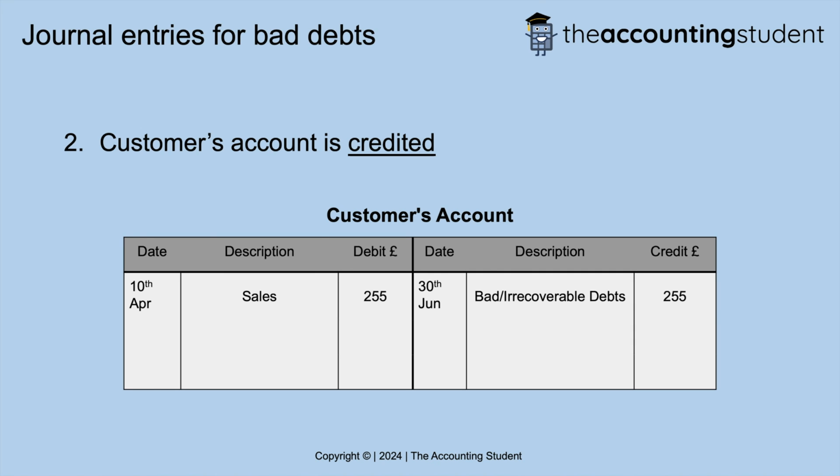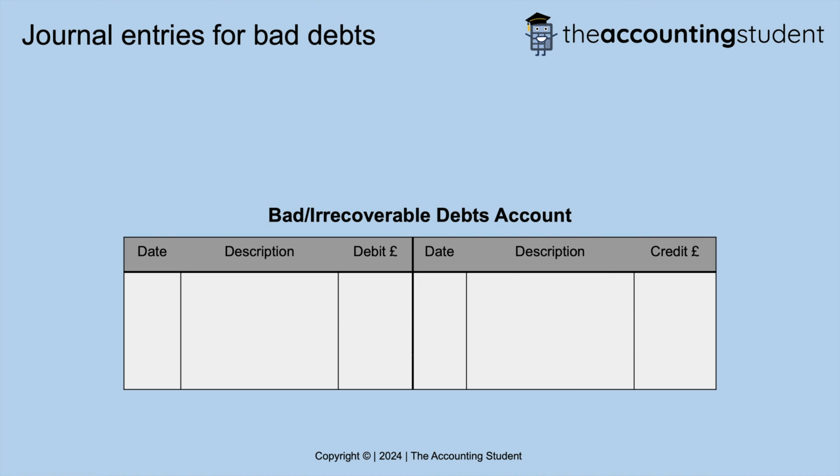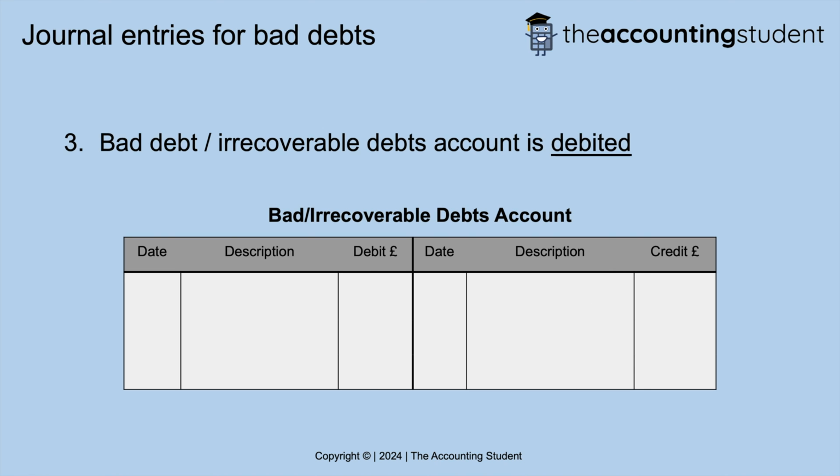And the third and final step is that the bad debt or irrecoverable debts account is debited. And the relevant date, description and debit amounts can be added like this.